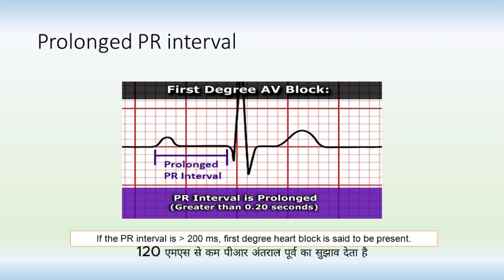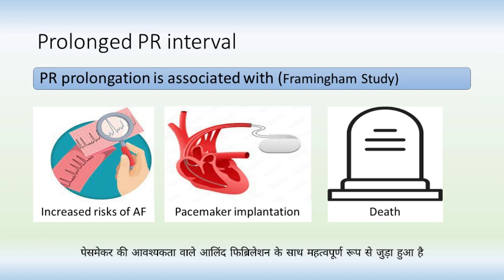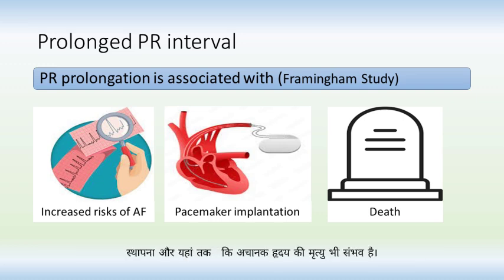PR interval less than 120 milliseconds suggests pre-excitation, that is, presence of an accessory pathway between atria and ventricles, or AV nodal junctional rhythm. The Framingham study showed that prolonged PR interval is associated significantly with atrial fibrillation, requiring pacemaker installation, and even possible sudden cardiac death.